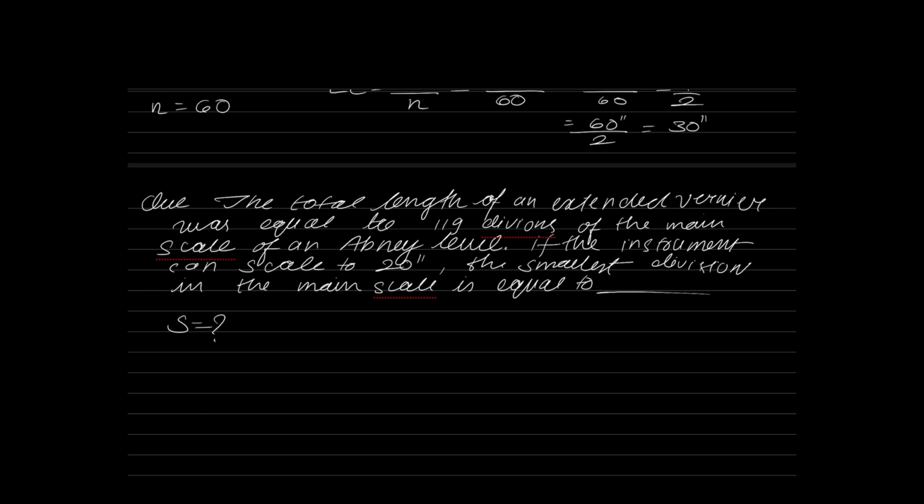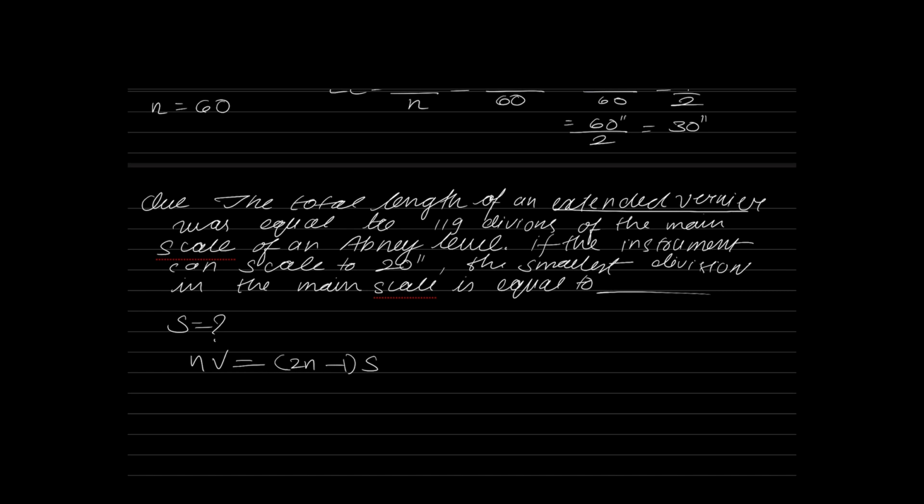What is the vernier that they are using? We are using extended vernier equal to 119 divisions of main scale. Please understand, what is the formula for our extended vernier? For extended vernier, NB is equal to (2n minus 1) into S. Now what is this 119? Is it my vernier division or is it on my main scale? This is on my main scale. Correct now?